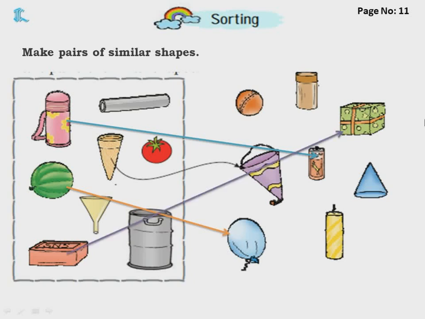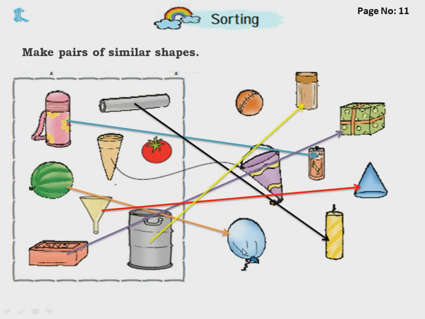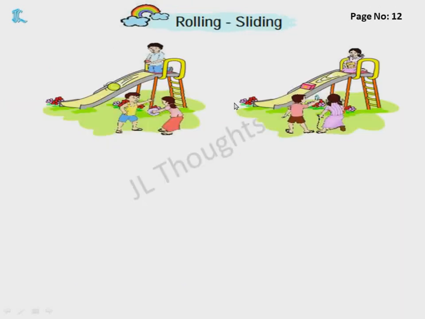Next, brick and this gift box. Next, this cylinder shaped one is similar to this candle. Next, this funnel is similar to this cap. Next, the cylinder drum is similar to this cylinder tin. Okay, children? Now, the next one. Tomato is similar to the shape of this ball.